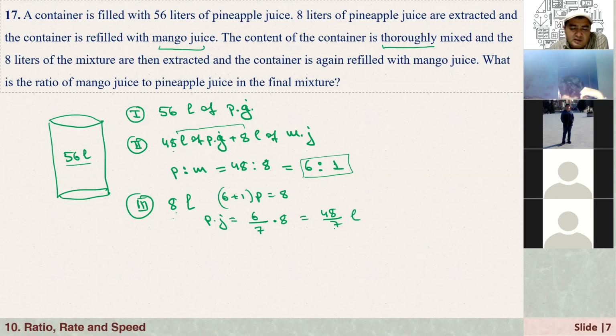This 8 liters of mixture contains this much pineapple juice, and the remaining one is mango juice. That is just 1 over 7 times 8, which equals 8 over 7 liters of mango juice.